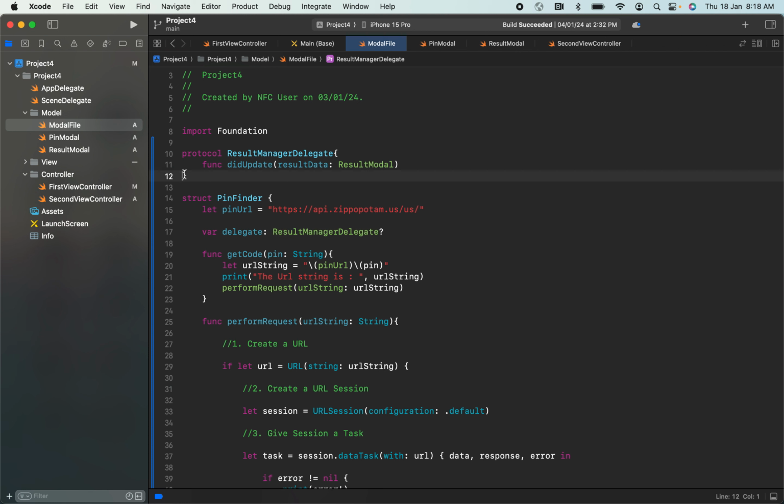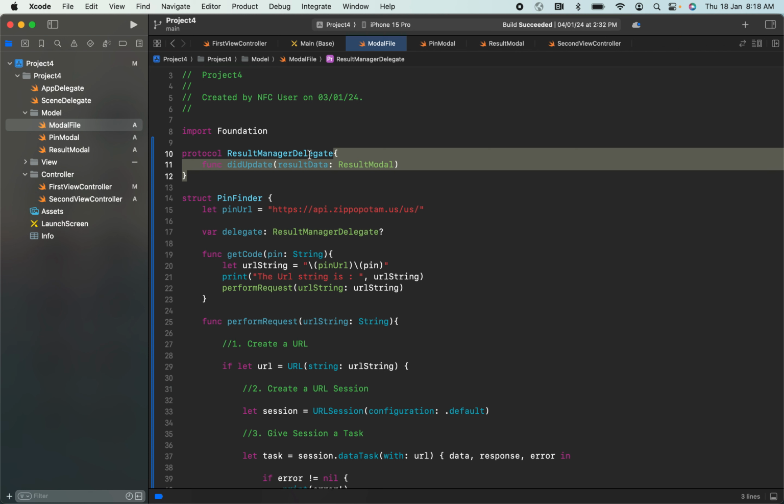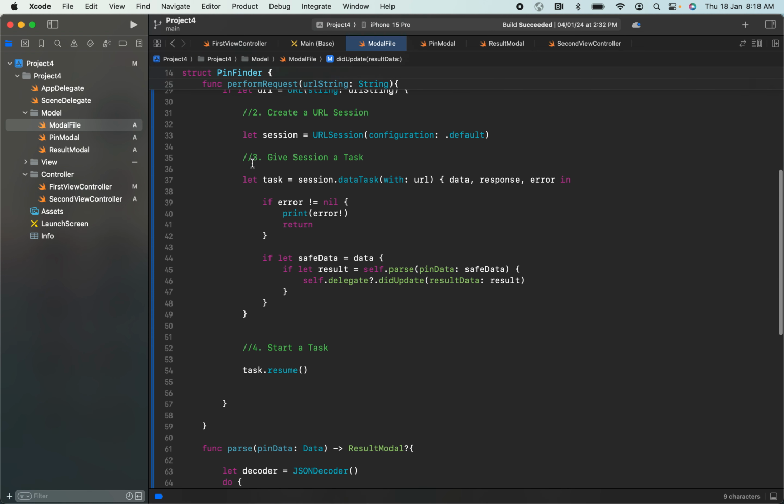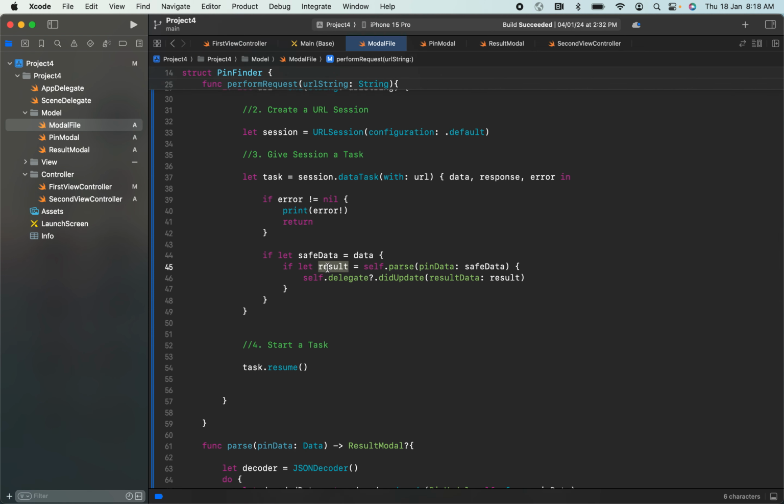This is the protocol here. For this ResultManagerDelegate, we already have a function of didUpdate. So if I'm having a result, it will enter inside and pass that result into the didUpdate function. Wherever we have kept the delegate, it will execute there.